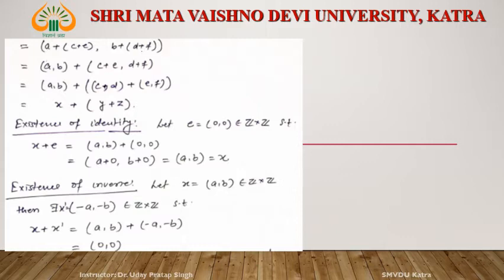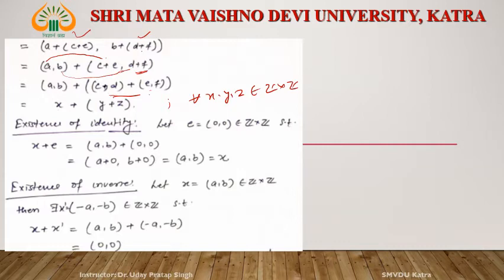Okay. So this one is added into this, and the first and second one is added into this pair. So this can be written in this form, and this is nothing but Y plus Z, and this is nothing but X. So this is X + (Y + Z). So this satisfies the associative law. It is true for all ordered pairs, for all X, Y, Z belongs to Z cross Z.